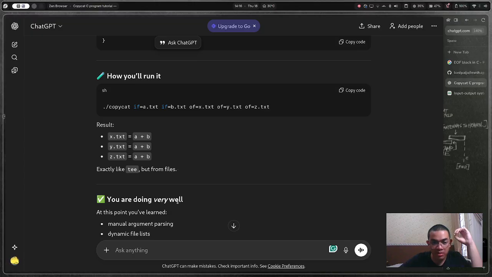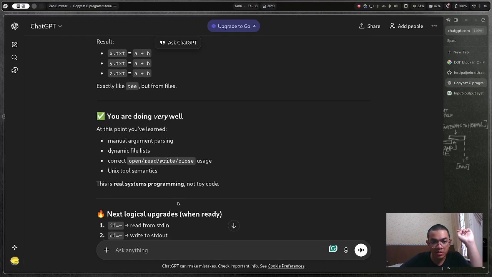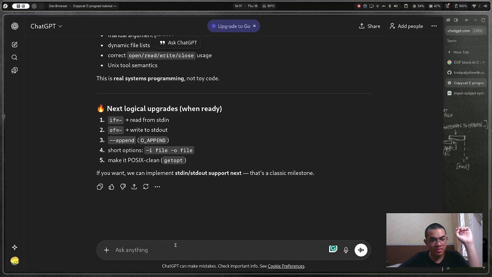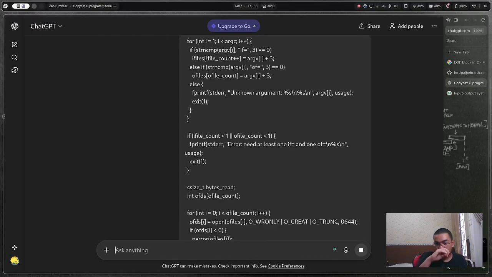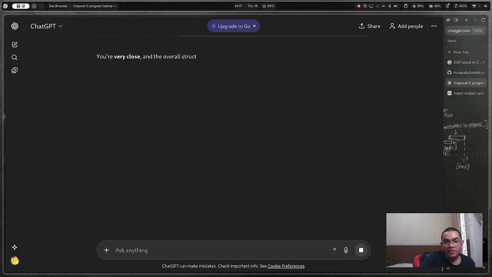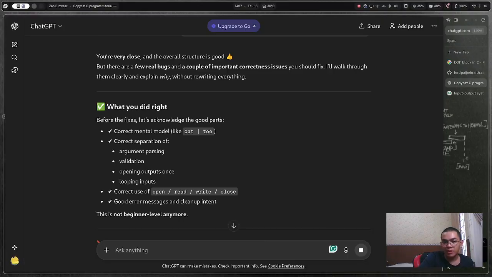Debug from files. If a.txt, a plus b plus b. Is this code great? Code good. You're very close and the overall structure is good, but there are a few real bugs and a couple of issues.